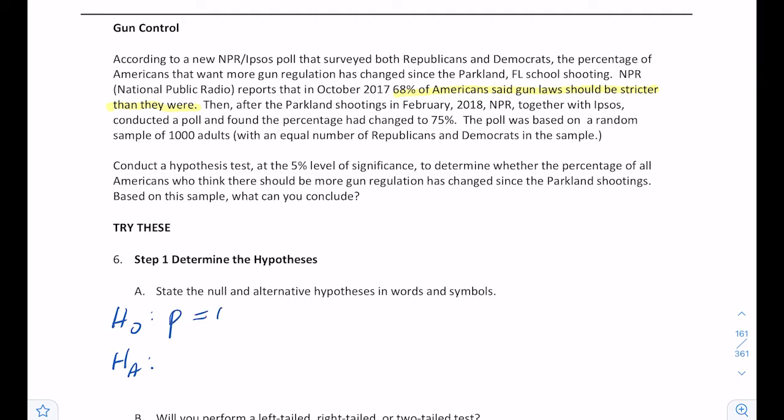So p equals 0.68. My alternative is based on the question. We're trying to determine whether the percentage of all Americans who think there should be more gun regulation has changed since the Parkland shootings. Changed signifies, is it different? So we're going to have not equal to.